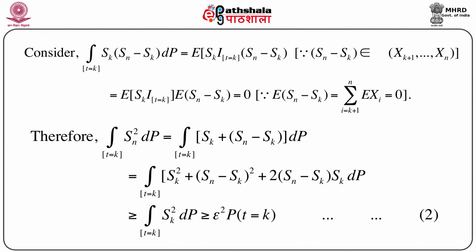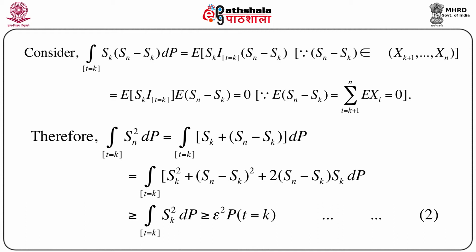Now consider the integration over T equals k of Sn square dP, which equals, we can write Sn as Sk plus Sn minus Sk. So, this is exactly equal to the integration over T equals k of Sk plus Sn minus Sk, whole square, dP. Simplifying using the a plus b whole square formula, we immediately get the integration over T equals k of Sk square plus Sn minus Sk whole square plus 2 into Sn minus Sk into Sk dP.